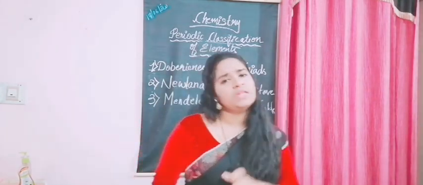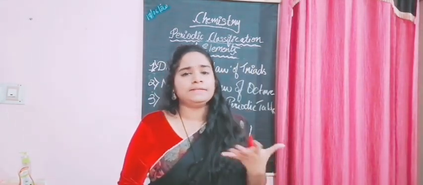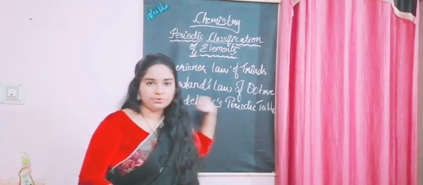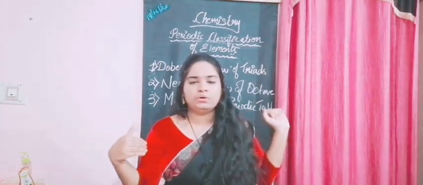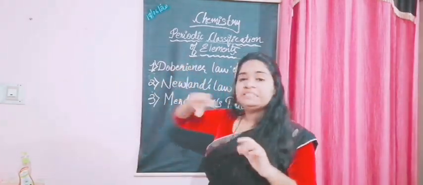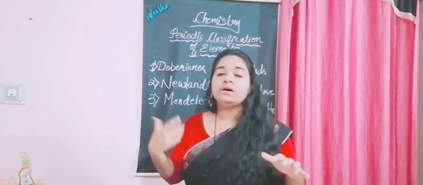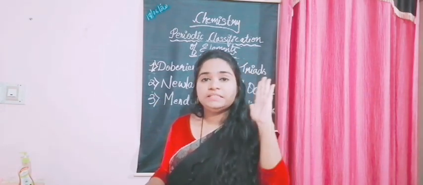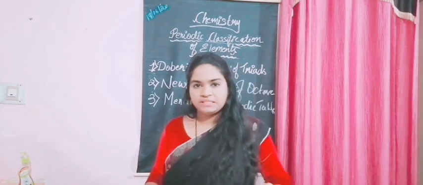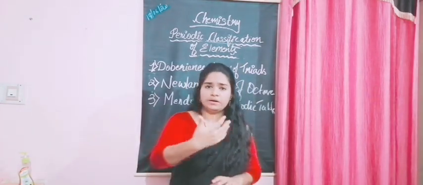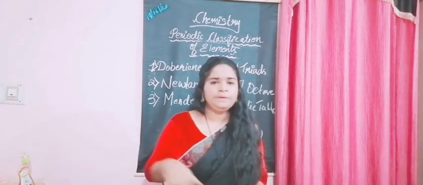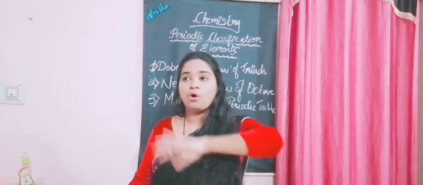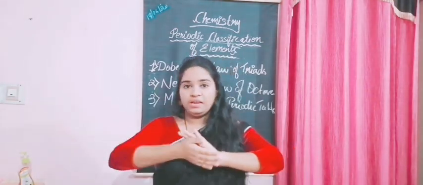What did Mendeleev do? Again, it's the same for all scientists. They took a brief idea about what the previous scientists had done so far, and then Mendeleev analyzed that both of them had a similar property. They had taken the elements and arranged them in a similar pattern, that is, increasing order of their atomic masses. So he considered that main point, because it was common for both, and kept it in mind. Then, keeping it in mind, he took all these elements, including noble gases and other elements.